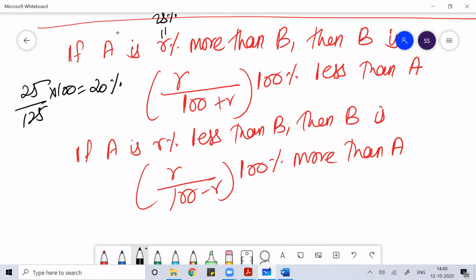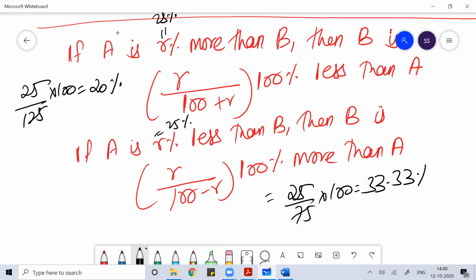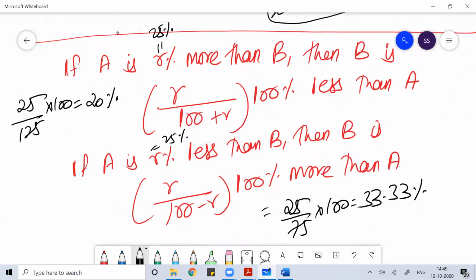While if the salary of Ram is 25% less than Lakshman, then Lakshman's salary is 25 by 75 into 100, means 33.33% more than Ram. Understand this formula. With this formula, you get the answer very easily.